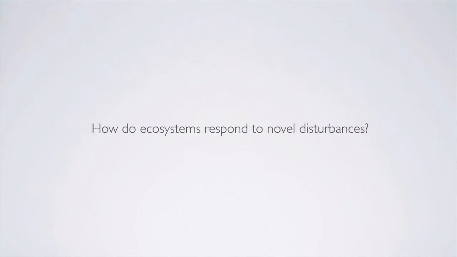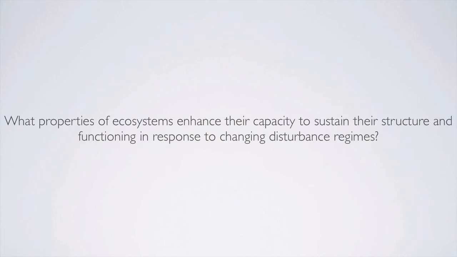In contrast to that, we want to think about how ecosystems respond to novel disturbances. There are things that we're doing today, for example, that have not been encountered very often by species in those ecosystems before. And it's just as important to think about these novel disturbances as those disturbances that are less novel. Lastly, what properties of ecosystems enhance their capacity to sustain their structure and functioning in response to changing disturbance regimes?